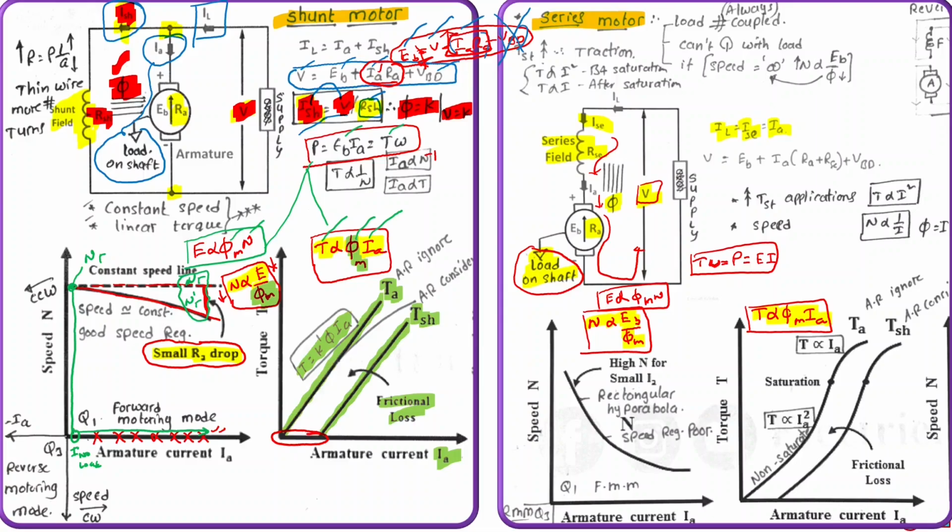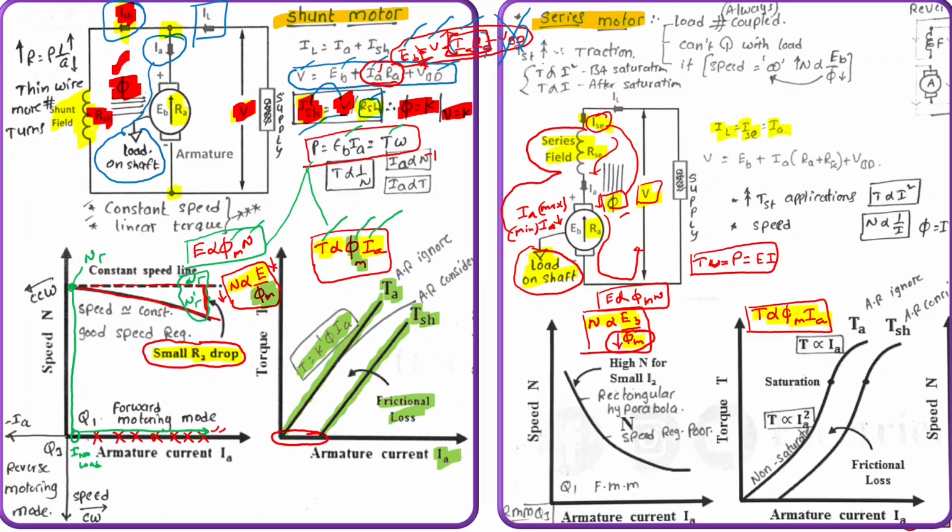Load on the shaft defines the armature current. If there is no load, then the armature current is very low. If there is full load, armature current will be maximum. And no load means armature current is minimum. The armature current is equal to the series field current. Series field current is directly proportional to flux. So minimum current means minimum flux.